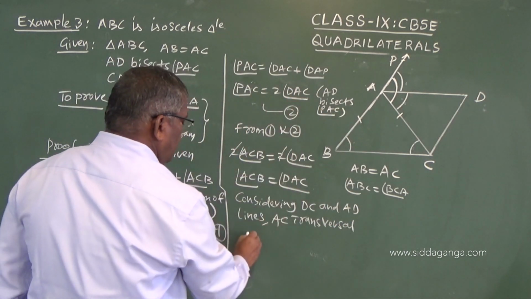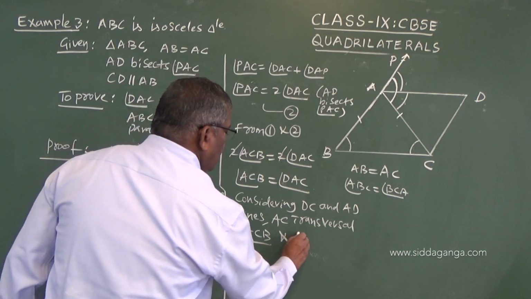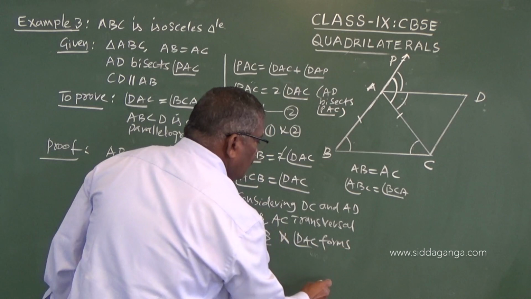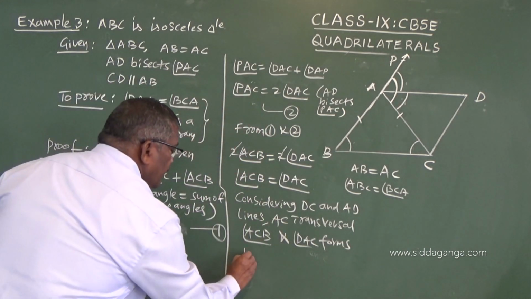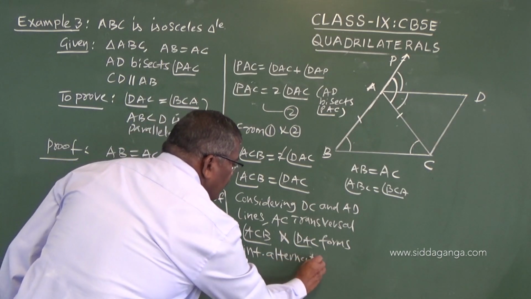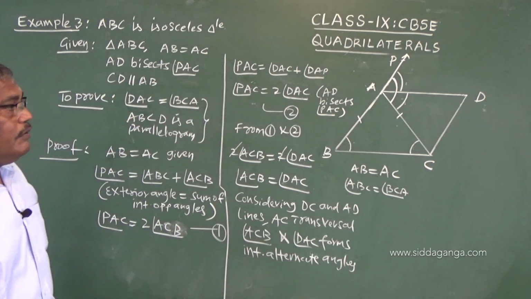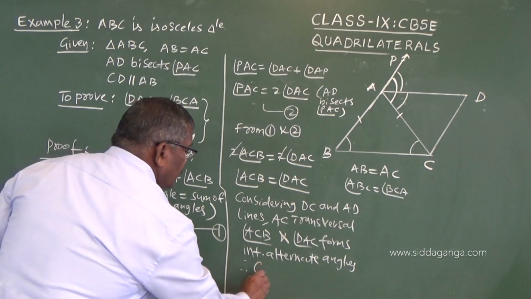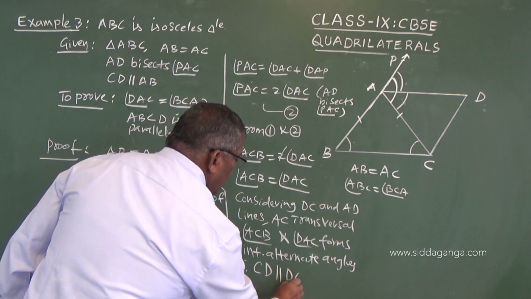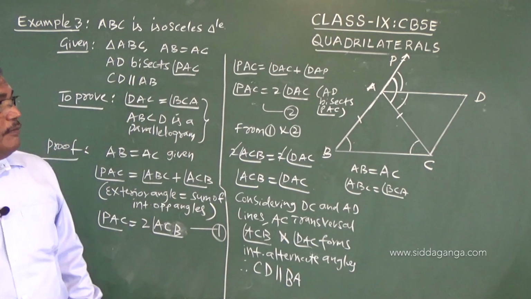ACB and DAC form interior alternate angles. So therefore we can say CD is parallel to BA.